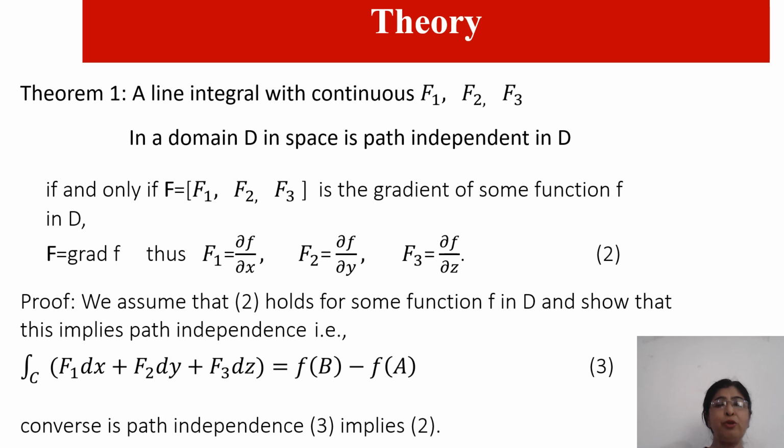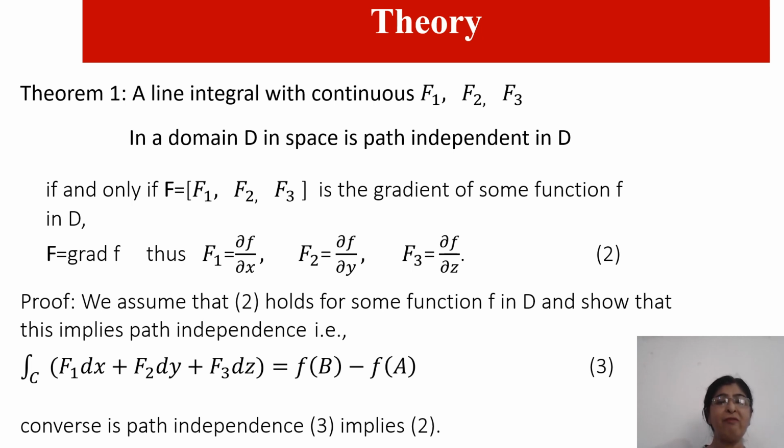Now there is one theorem. It says a line integral with continuous f1, f2, f3 in a domain D in space is path independent in D if and only if the vector F having components f1, f2, f3 is the gradient of some function f in D. That is, vector F is equal to grad f. If we compare these two, we find f1 is equal to ∂f/∂x, f2 is equal to ∂f/∂y, f3 is equal to ∂f/∂z.